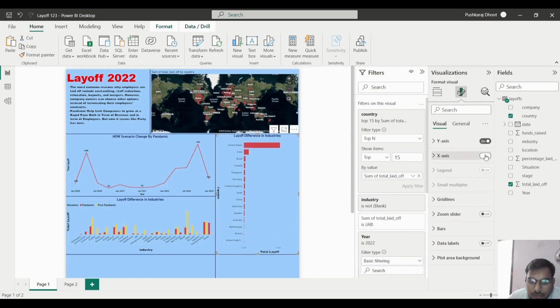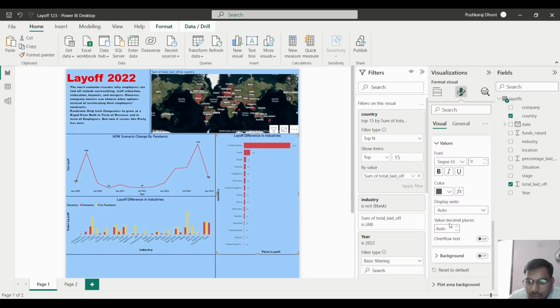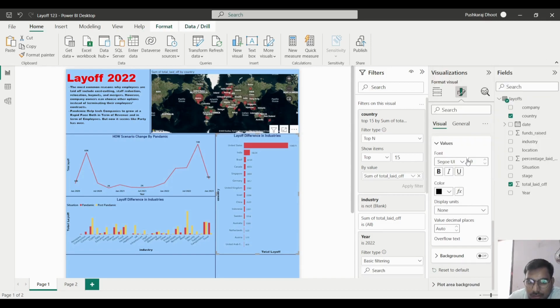We will add the data labels, and in the data labels we can put None for the values display unit, so it will show the full value. After that we will change the color into black, and we will make it bold, so it will look good.